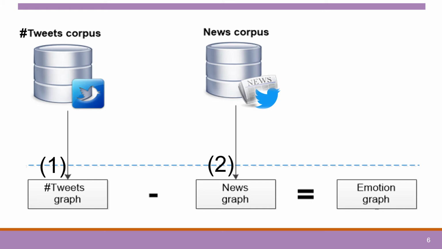From the news corpus, we build the second graph that we call the news graph. Since the content of the first graph is more subjective than the content of the second graph, we reduce the first graph by normalizing it with the second graph to obtain a robust graph that we call the emotion graph.